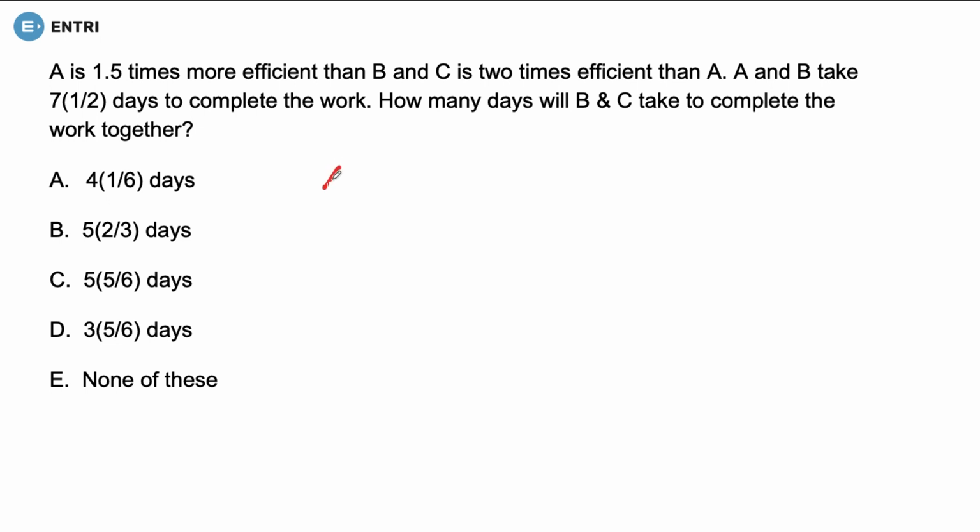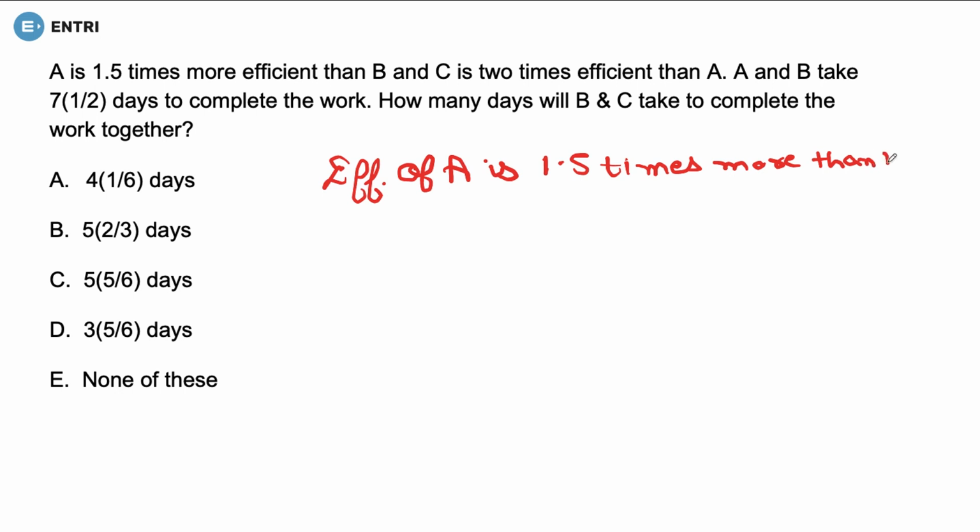So the efficiency of A is 1.5 times more than B, isn't it?